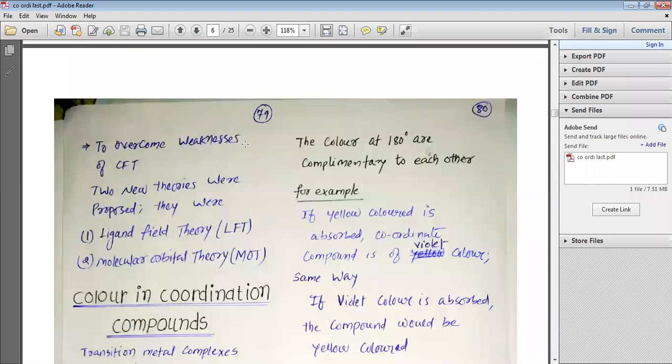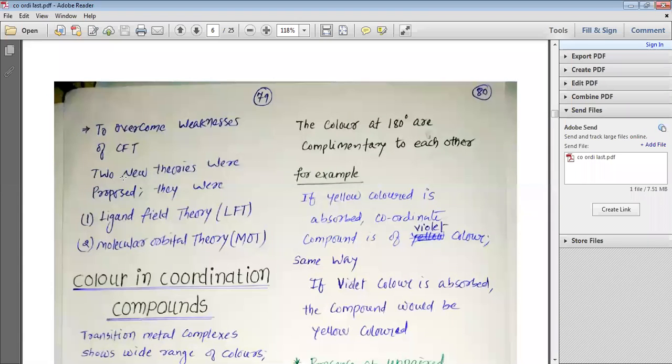To overcome the weaknesses of the crystal field theory, two new theories were proposed. They are the ligand field theory, known as LFT, and the molecular orbital theory.